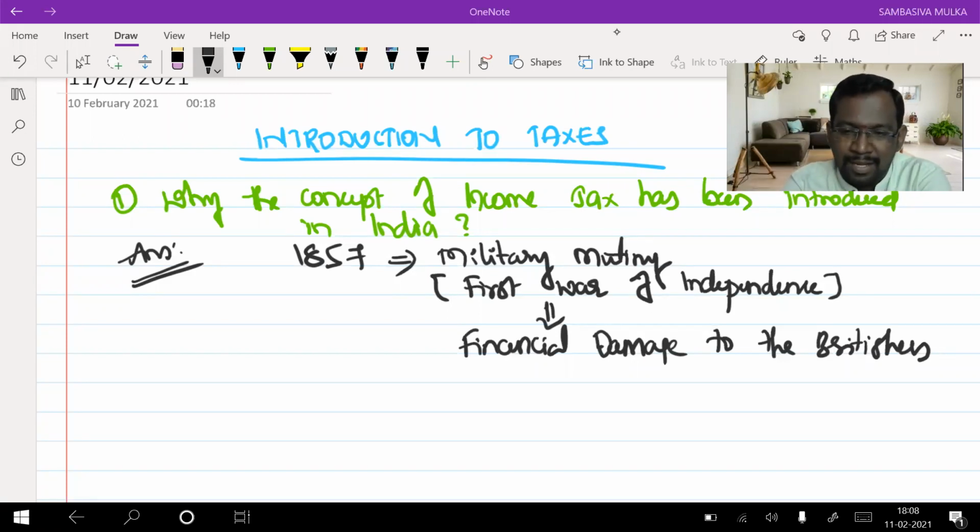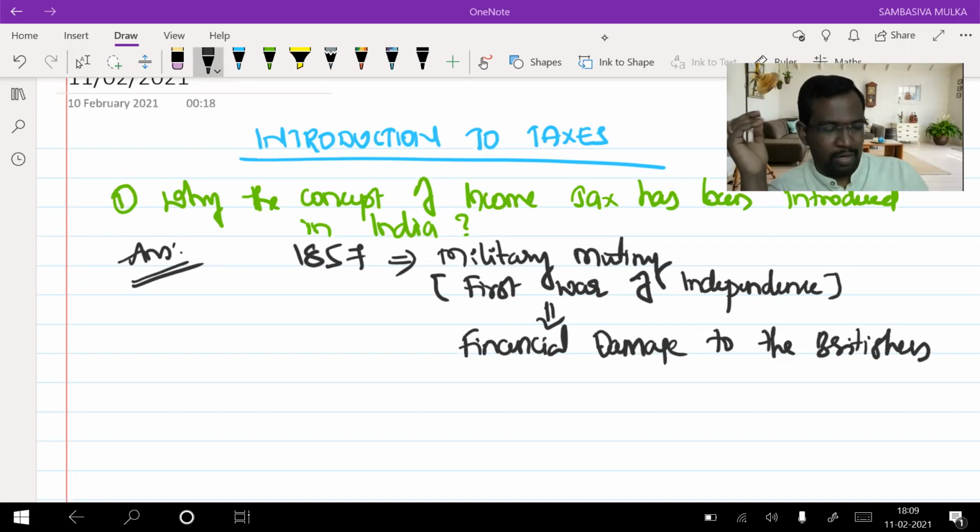There is a scene, I'll tell you, when they are fighting the Britishers and come to know that they are going to lose that war. The hero and his friends decided on self-destruction, suicide.